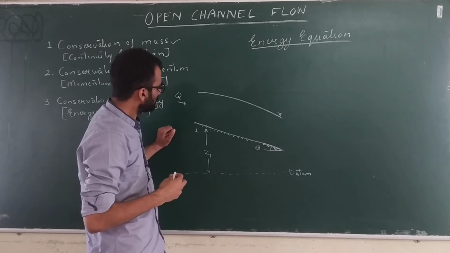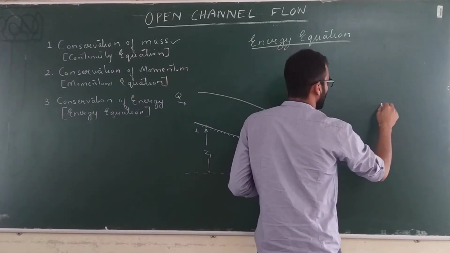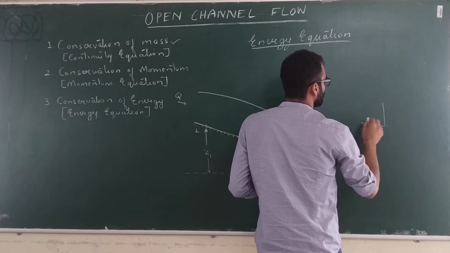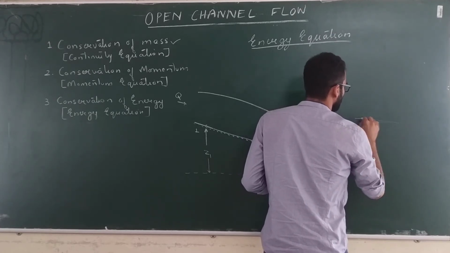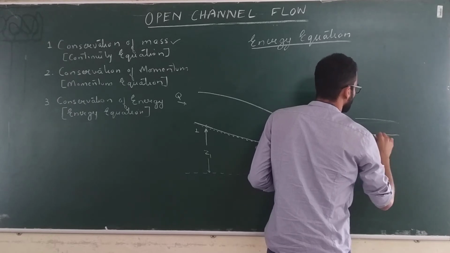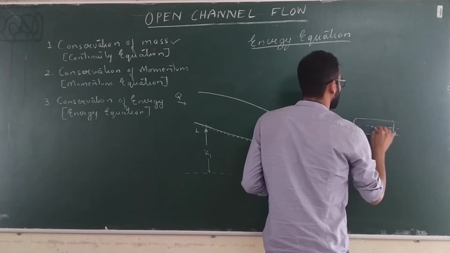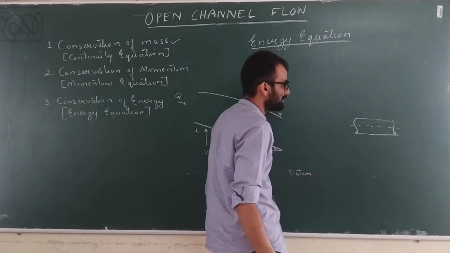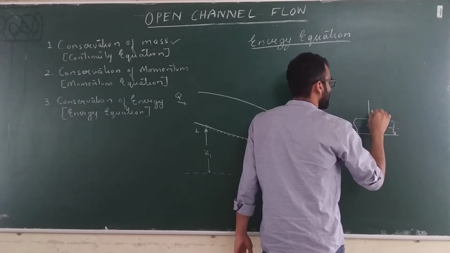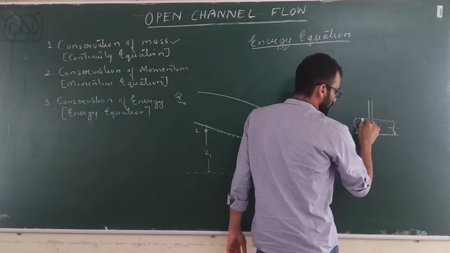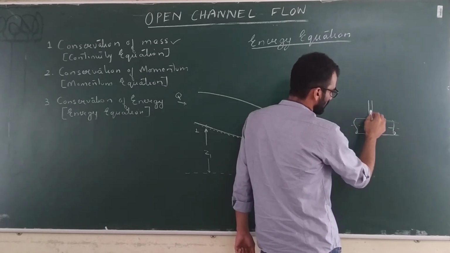Now what was that pressure head? In pipe flows we have seen, suppose you have a pipe, and along the center line you have this point and you want to find the pressure head. You make a hole in this pipe, so water will rise in this tube because of the pressure.